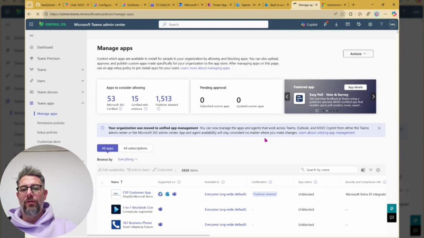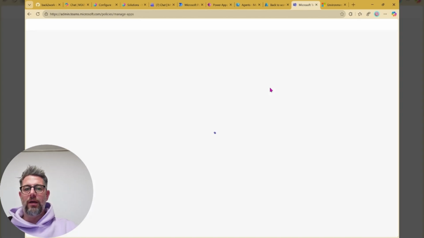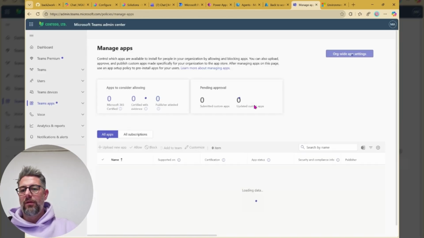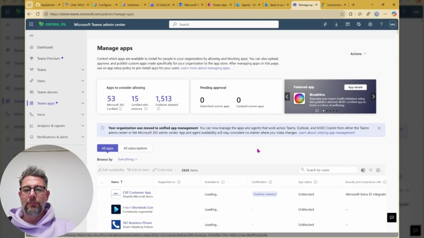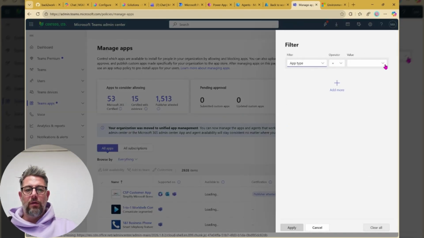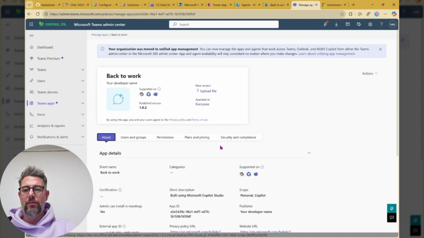Okay, let's reload. I'll just open up all the tabs beforehand so that we're not losing any time with that. And now let's have a look on. We're looking for the app type custom apps. Let's apply that. Yeah, we're good. Back to work. Cool. Let's get the tour again.